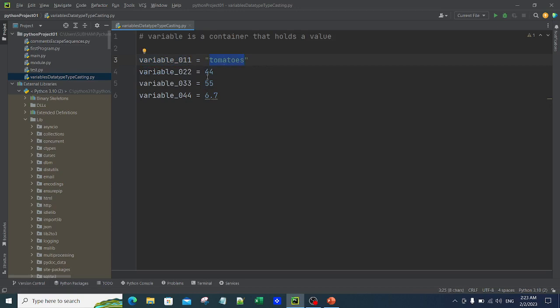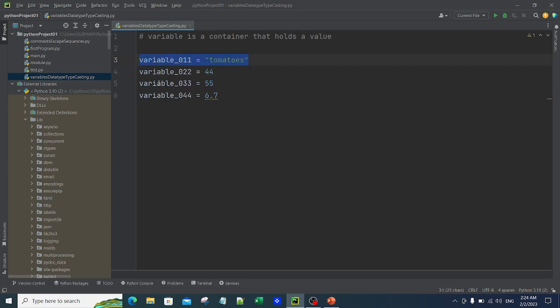So what is the benefit? Let's say I want to change my code, and instead of tomatoes I want to make it guava. Instead of changing guava manually at 1,000 places, I can simply change it at one place where variable is equal to tomatoes.